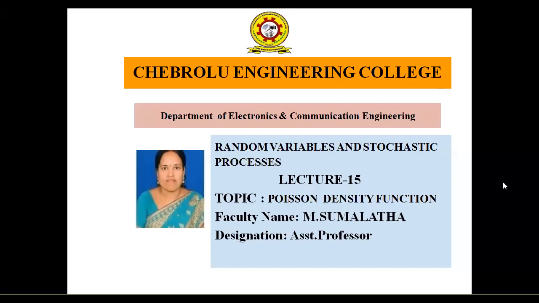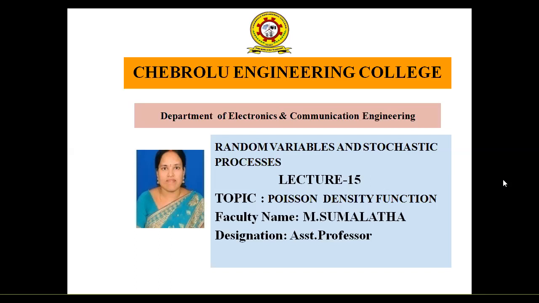Good morning all. In this lecture, I am discussing the Poisson density function. In the previous lectures, I explained the uniform density function, exponential density function, and binomial density function. The uniform and exponential density functions belong to continuous random variables. A continuous random variable is identified by using the range.